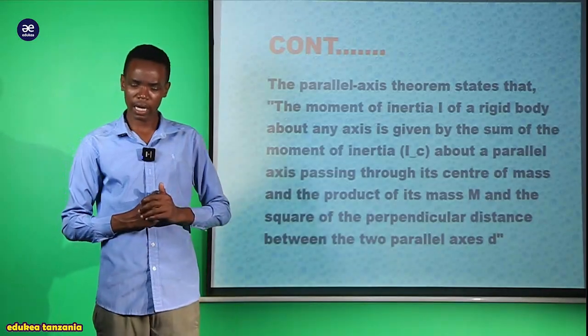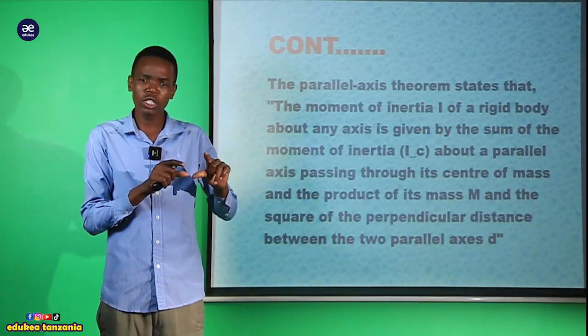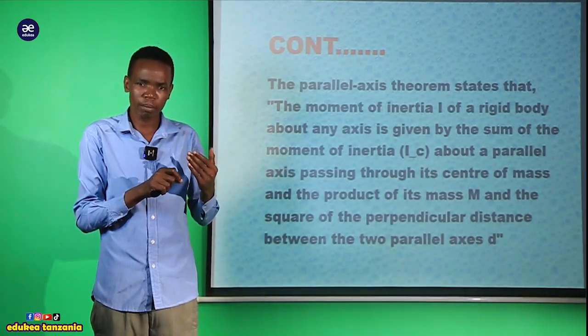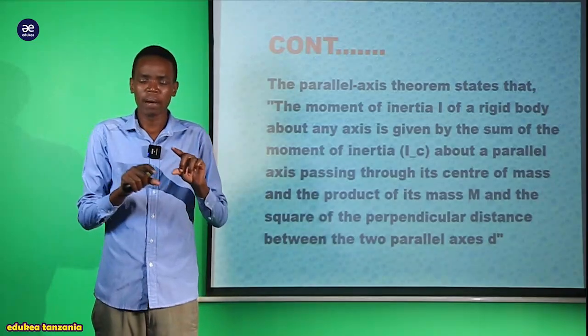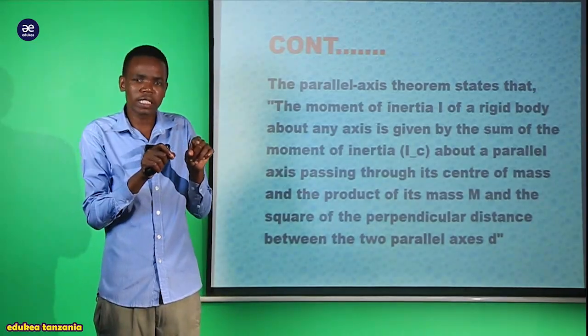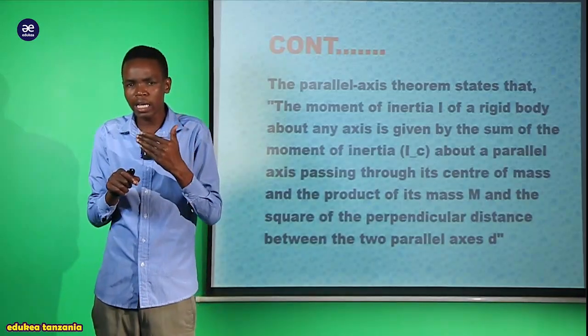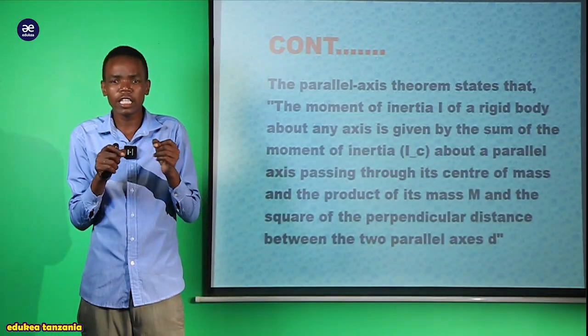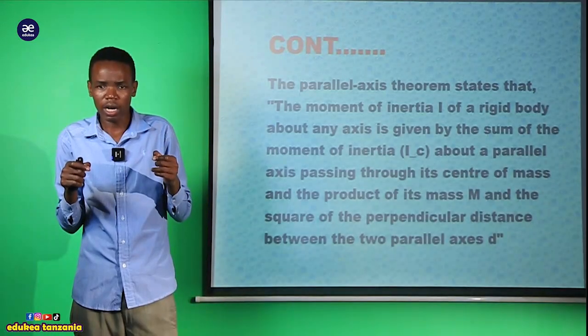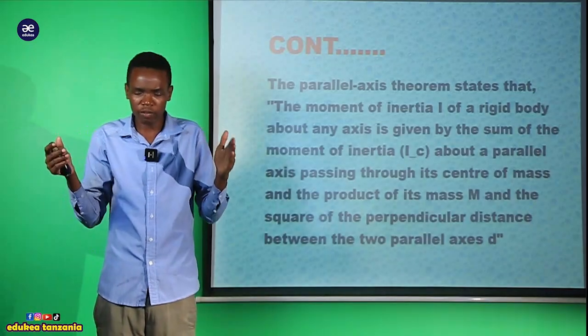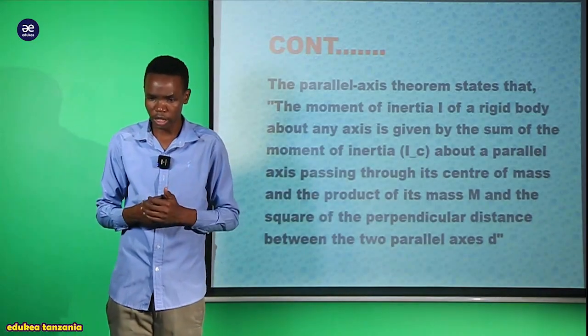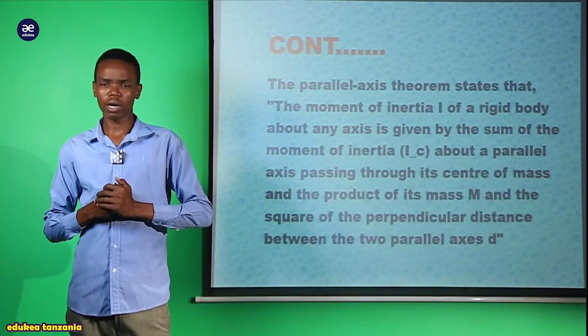So our law says that the moment of inertia of a rigid body about any axis must be equal to the moment of inertia about the center, plus the mass times the distance squared between those axes of rotation. That is how the law states it.